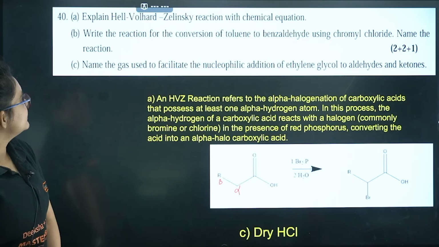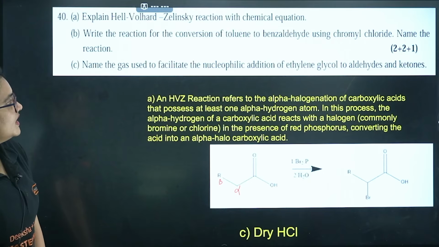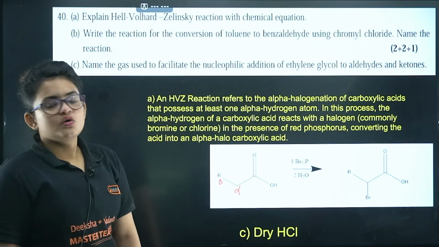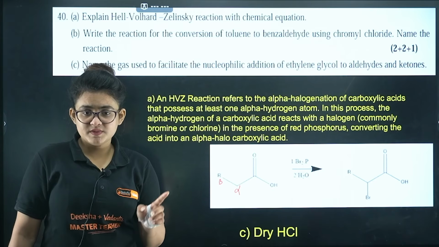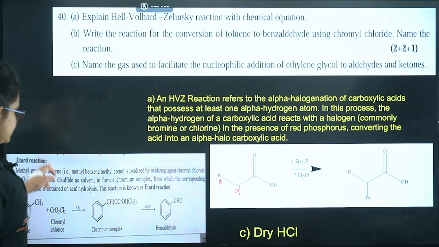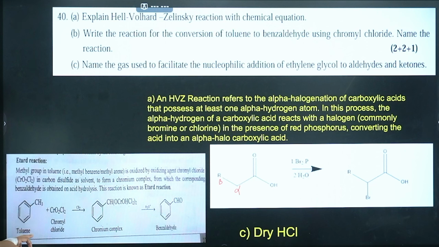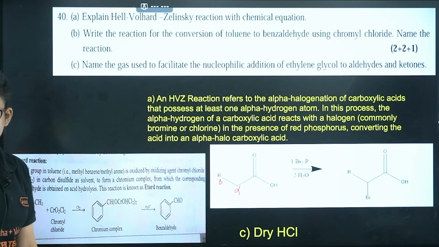Next you can see, write the reaction for the conversion of toluene to benzaldehyde using chromyl chloride. Okay, using chromyl chloride, it is an Etard reaction, right? Because looking at the reagent, you should understand what type of reaction it is. So this is the entire mechanism. You can start with the toluene, treat it with CrO2Cl2 in carbon disulfide medium, you can get a chromium complex, and if you proceed with H3O+, meaning aqueous workup, you will end up with benzaldehyde.